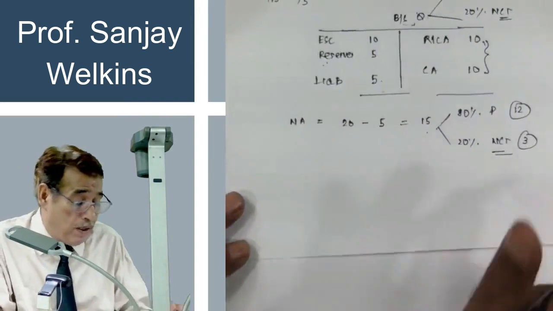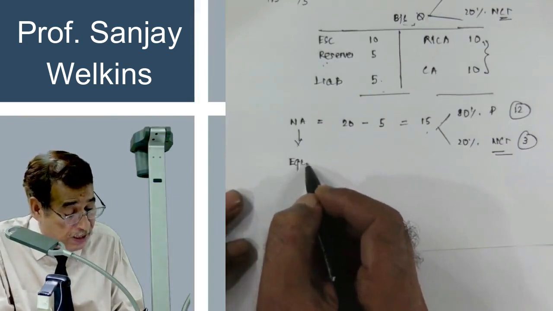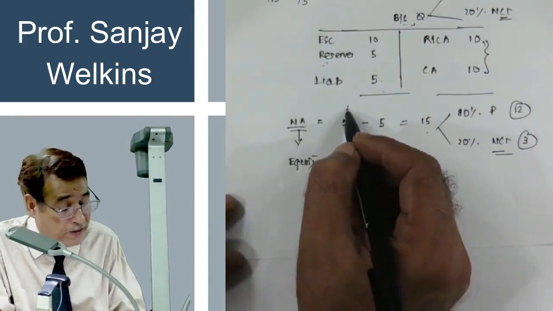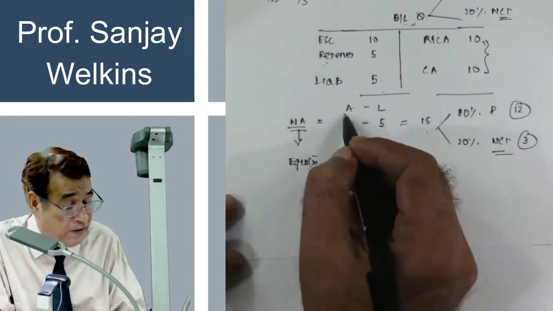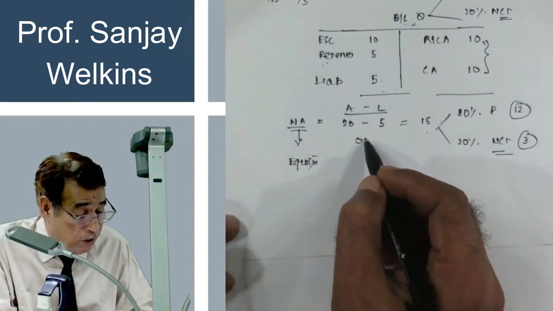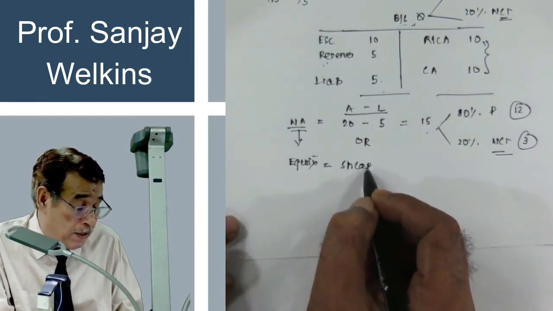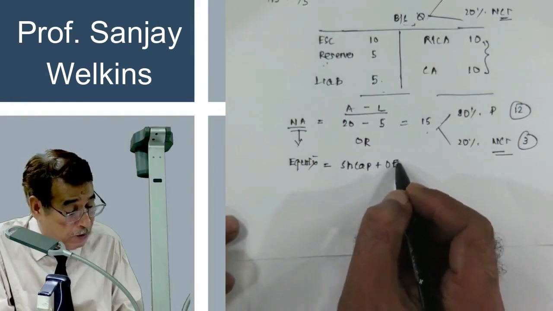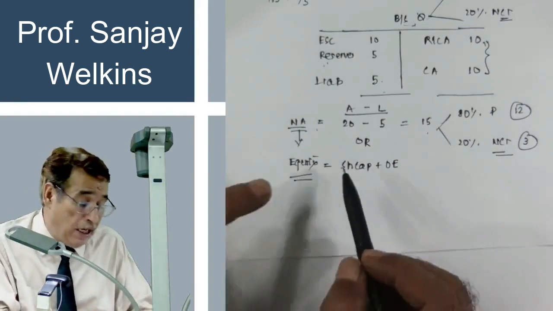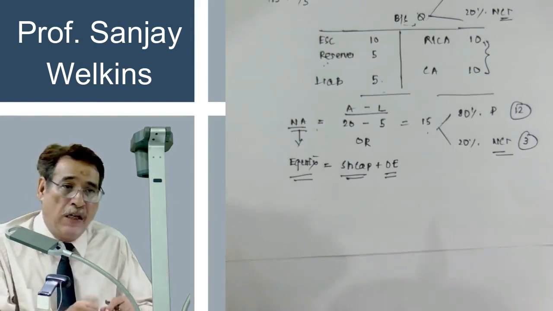Remember one thing. Net assets is also known as equity. Net assets can be computed by subtracting liabilities from assets, as we did. However, net assets can also be found out this way: share capital plus other equity. Because net assets means equity, and equity means share capital plus other equity. This you need to understand in the beginning itself.